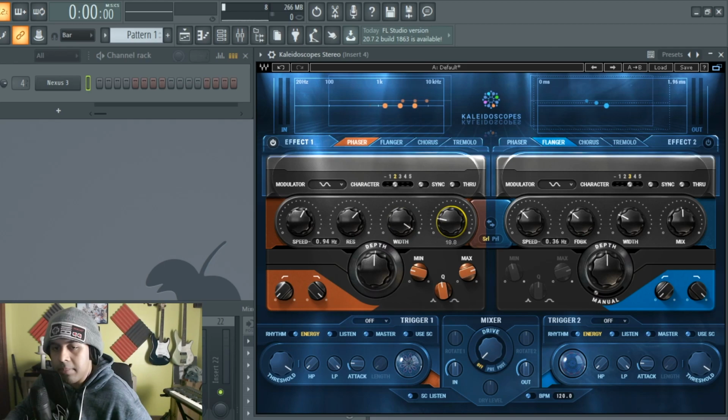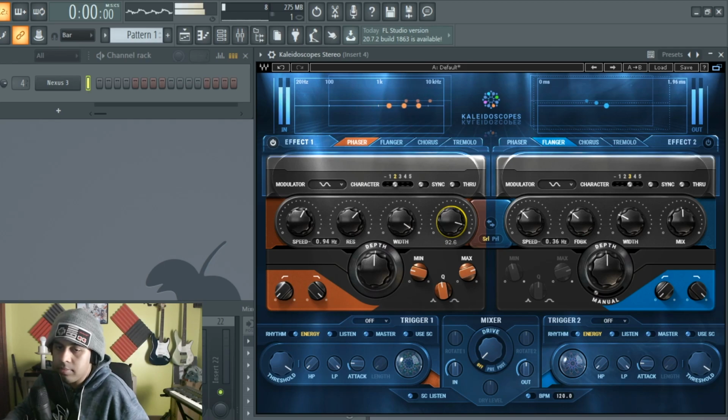And lastly, you see the mix here. We already know what the mix is, right? It is the amount of the effect being applied. So if we have it here, we have exactly no effect. And then the higher we go, the more of the effect is mixed in with the signal. So you could blend it to your liking. So there we go. We got a nice little mix right there.